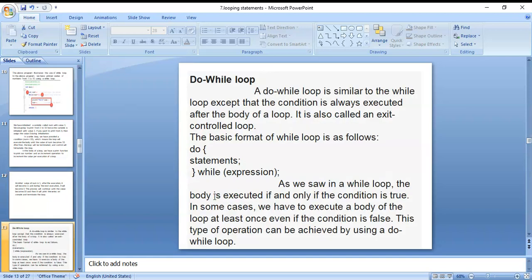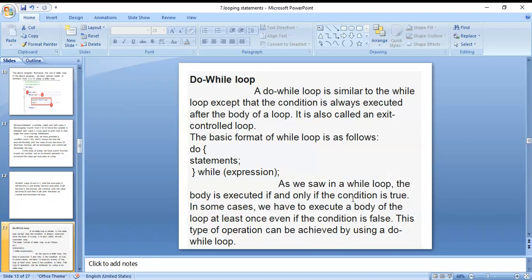Okay, next here you can see a do while loop. A do while loop is similar to a while loop, except that the condition is always executed after the body of the loop. It is also called an exit controlled loop. Entry controlled loops are while and for, and the exit controlled loop is do while. Here the syntax is do, statement, and then after that, while.